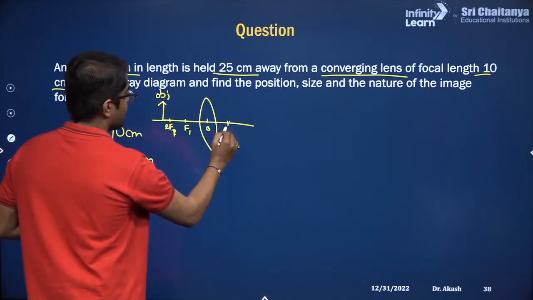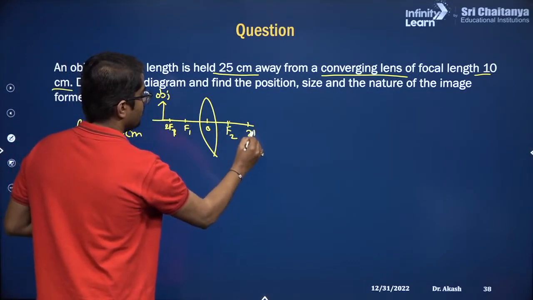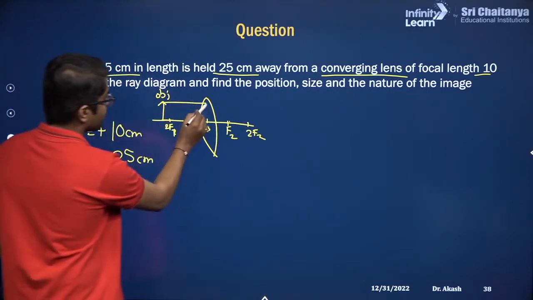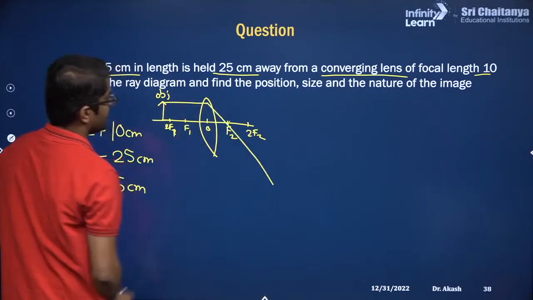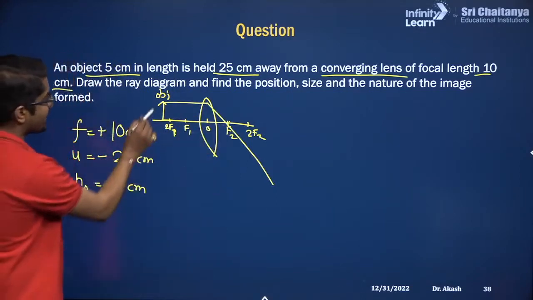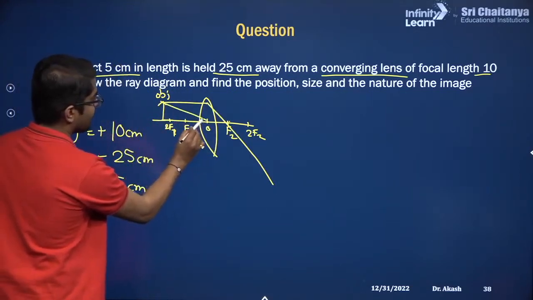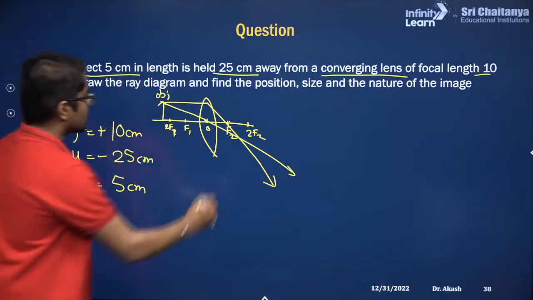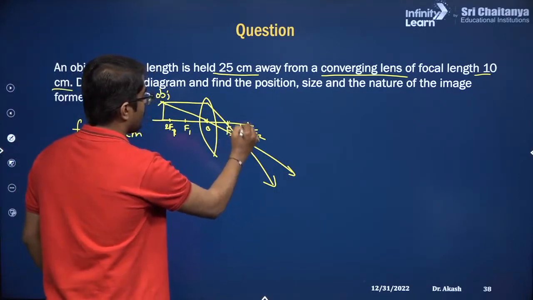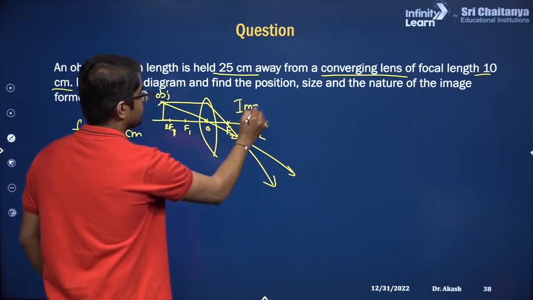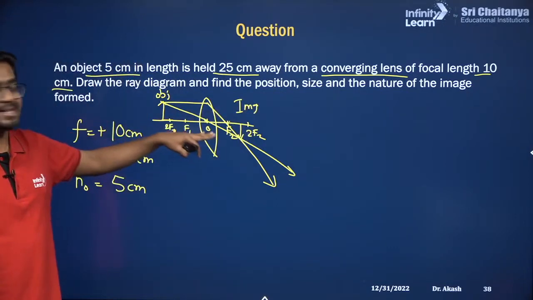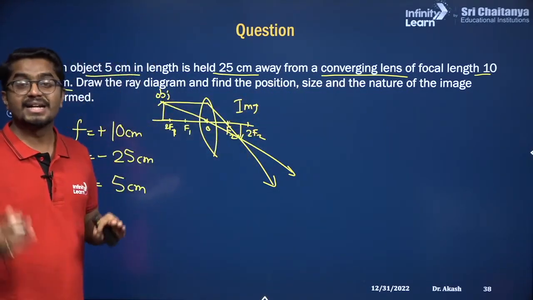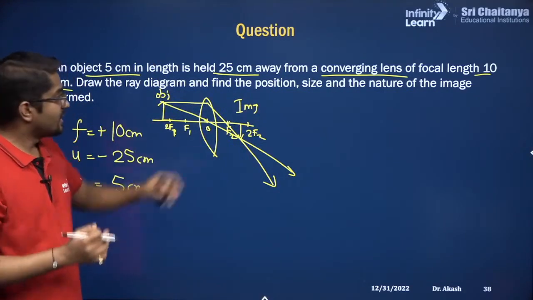If this is F2 and 2F2, the first ray parallel to the principal axis, after refraction it will pass through F2, and the second ray passes through the optical center, something like this. These are the refracted rays. So this is the point where the image is going to form. This one is our image. So what is the nature of the image? It is real, inverted, and diminished.